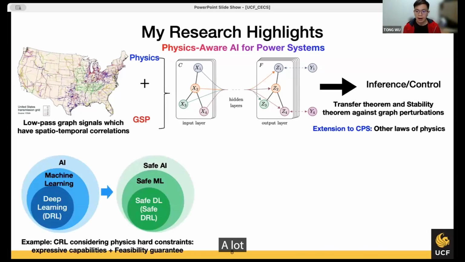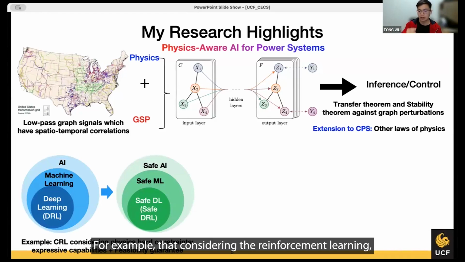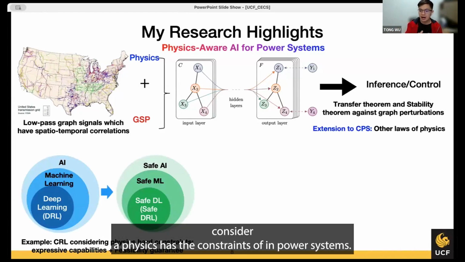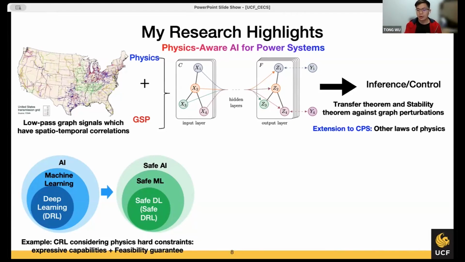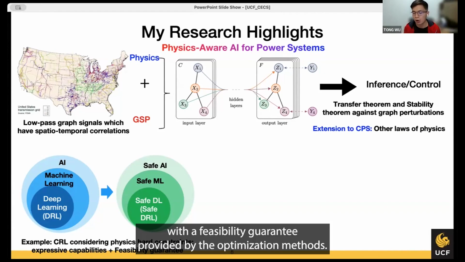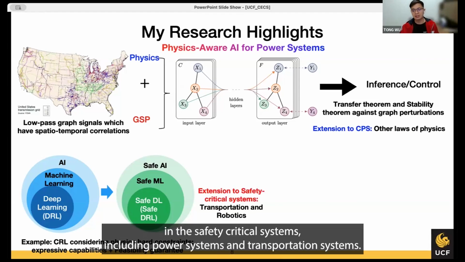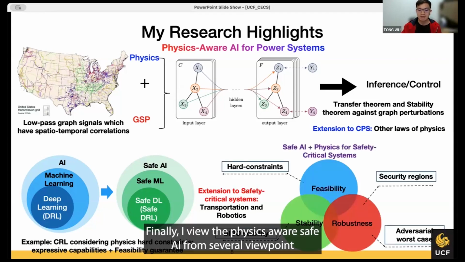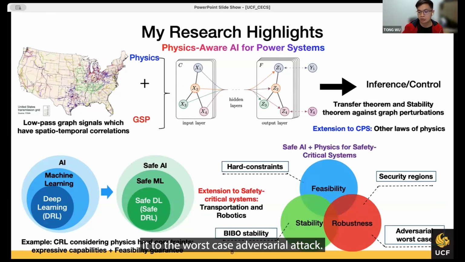Another important area of my research contributes to extending AI to safe AI. For example, constrained reinforcement learning considers the hard physical constraints of power systems. This approach combines the expressive capability of deep reinforcement learning and deep neural networks with the feasibility guarantee provided by optimization methods. These safe AI tools can have a broader impact in safety-critical systems, including power systems and transportation systems. Finally, I view safe AI from three viewpoints: feasibility, stability, and robustness to worst-case adversarial attacks.